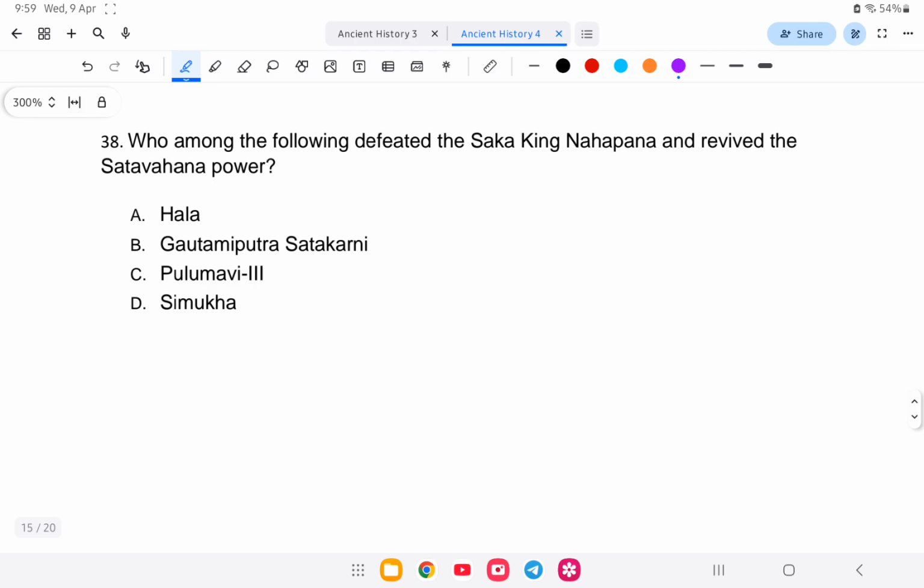Who among the following defeated the Saka king Nahapana and revived the Satavahana rule? Is it Hala, Gautamiputra Satakarni, Pulumavi III, or Simuka? So what is the answer? The answer is option number B, that is Gautamiputra Satakarni. Let us study in detail about this.